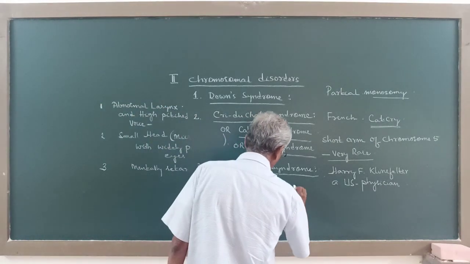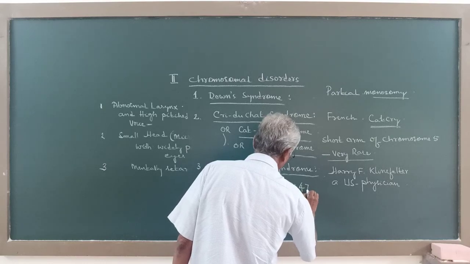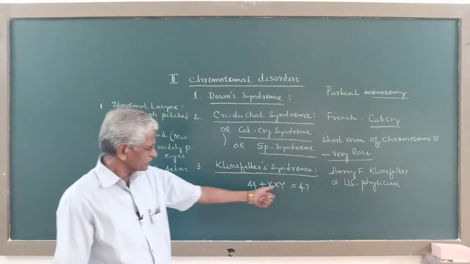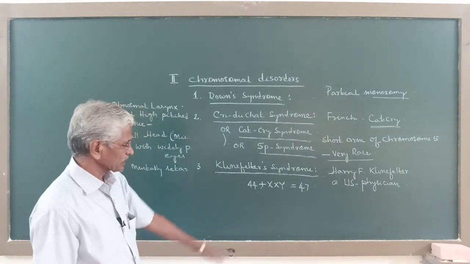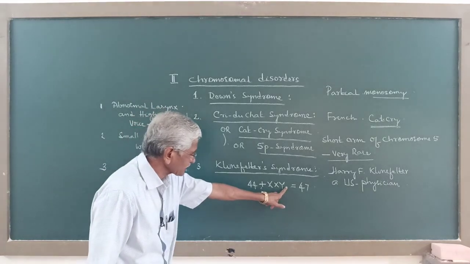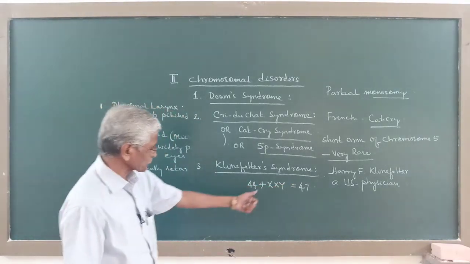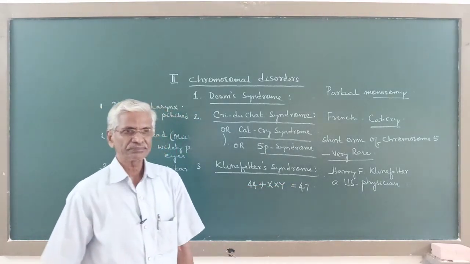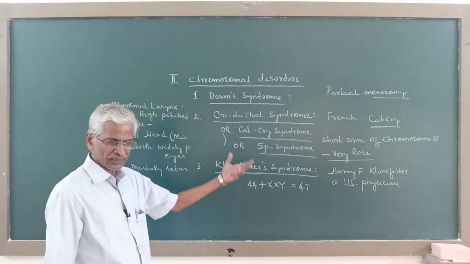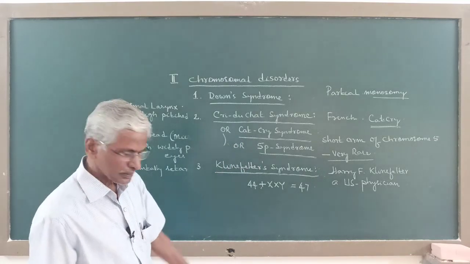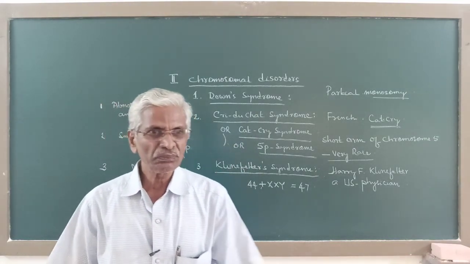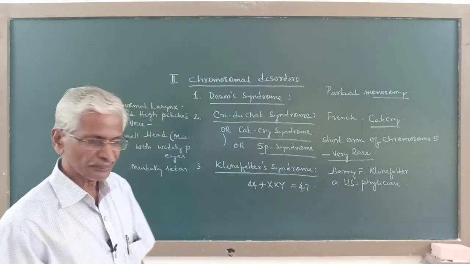So the total number of chromosomes here is 47. Just like in Down syndrome, here also the total number of chromosomes is 47, but here the sex chromosomes are in 3 copies. So this is a sex chromosomal trisomy.